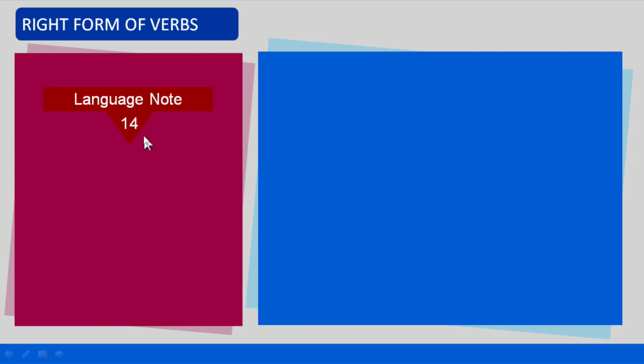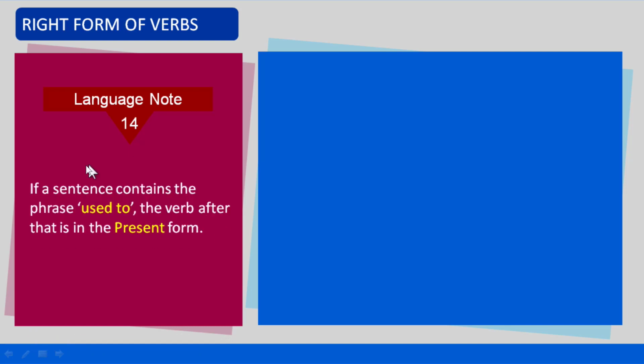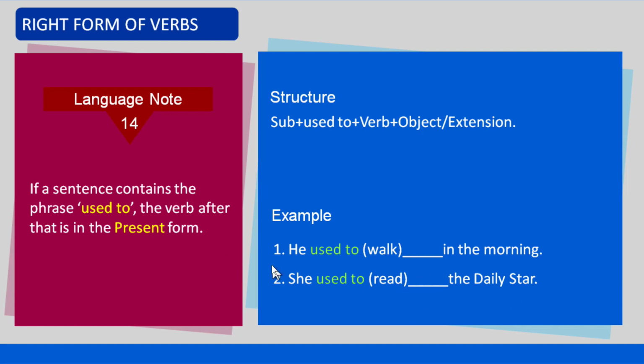Language rule number 14. If a sentence contains the phrase used to, the verb after that is used in the present form. Structure: subject plus used to plus verb plus object or extension. Let us see examples.